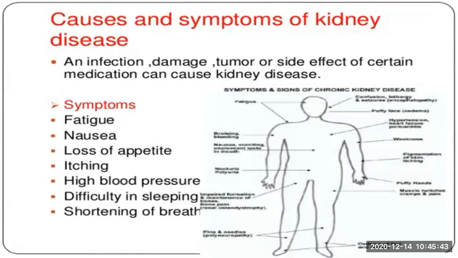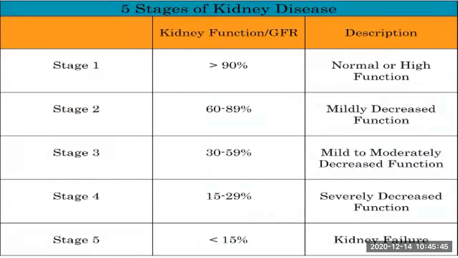Then there are 5 stages of kidney disease; it does not occur all of a sudden. There are 5 stages through which we can understand that slowly the kidney is getting damaged and failing. In stage 1, if the kidney is working at greater than 90%, it is normal functioning of the kidney.